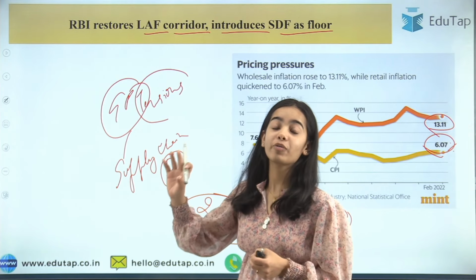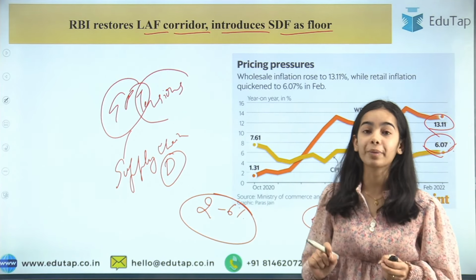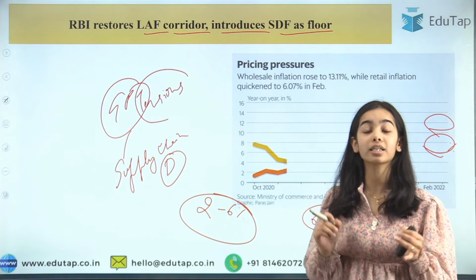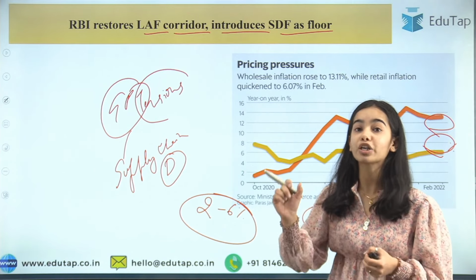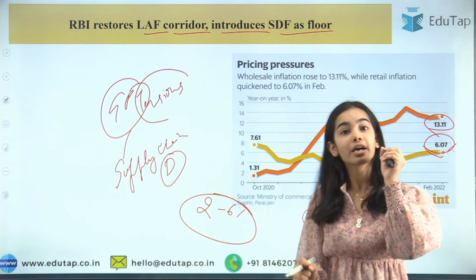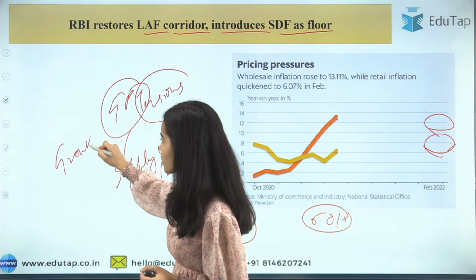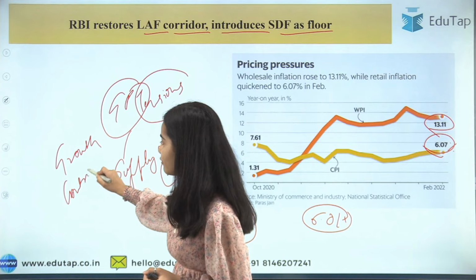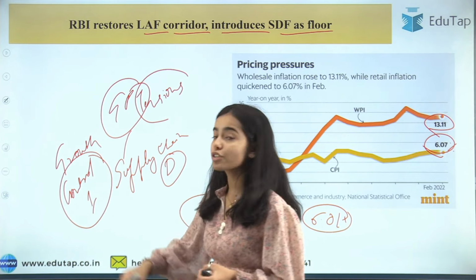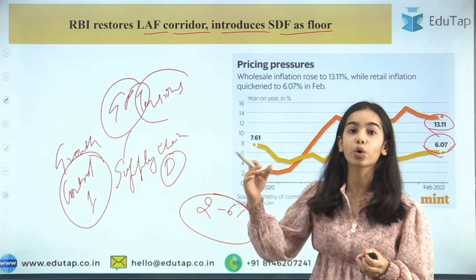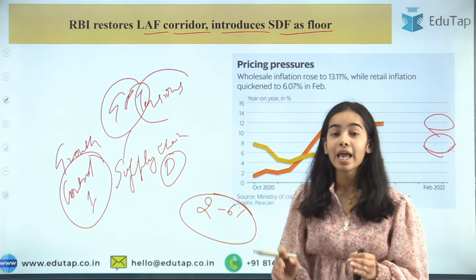So after that, when the monetary policy review happened, the expectation was that the RBI must do something to control the inflation, because it is the responsibility of RBI to seek growth and control inflation. So in the past few bi-monthly policies, growth was the main target, and why?